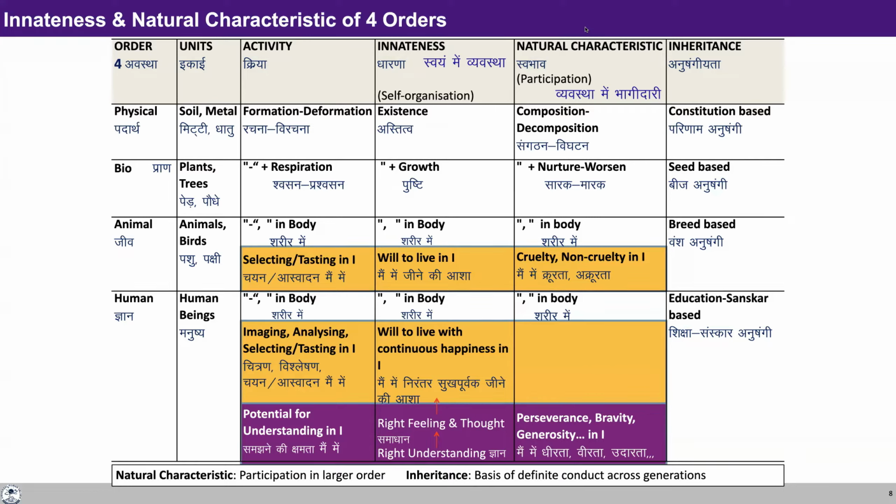Once again, in the animal order, we can see there is a self as well as the body. The body is similar to the units of bio order. So there is existence as well as growth. So every atom of the animal body is going to exist. It may not be a part of the body, but it is going to be there in the existence, isn't it? Similarly, there is growth in the body. The cells making the tissues, making the organs keep on growing and decaying. So there is growth in the body. So long as the cells are there as a unit of bio order, they keep on growing. And after they decay, they become a part of the physical order. So there is existence as well as growth in the body of the animal.